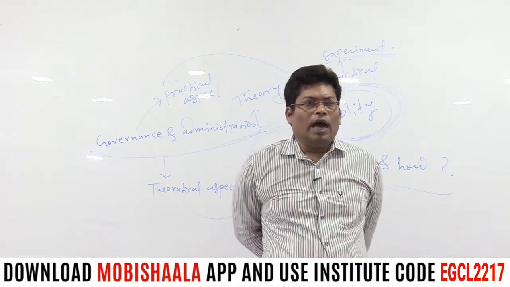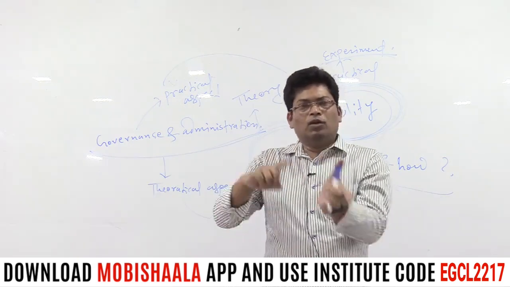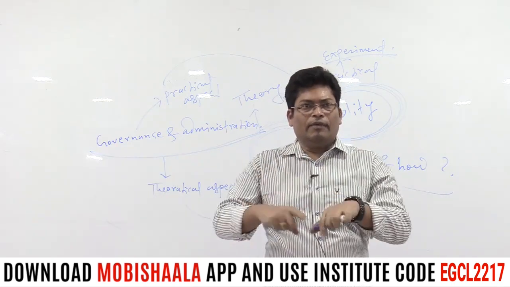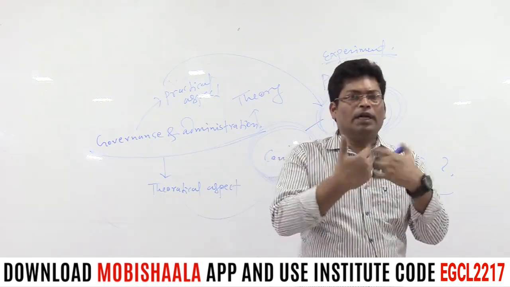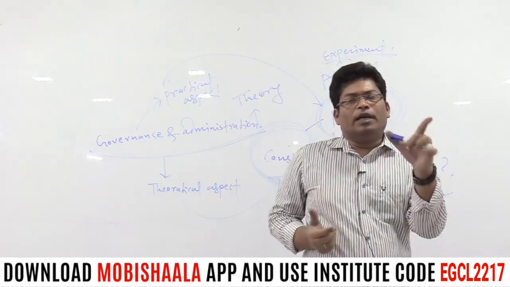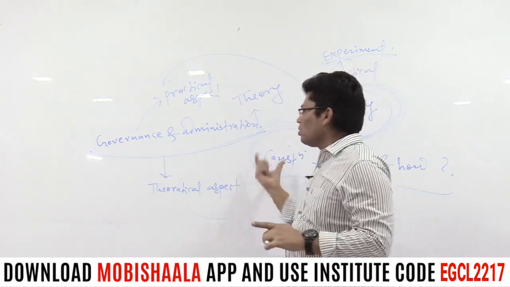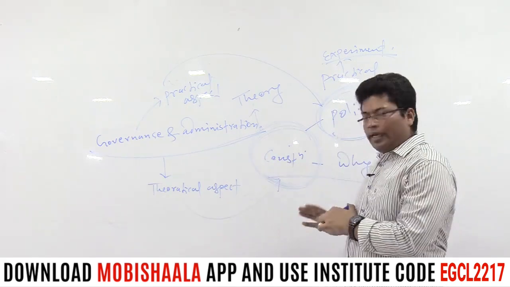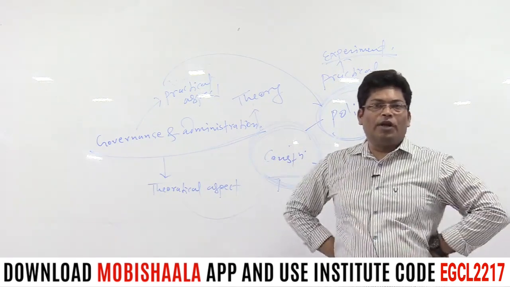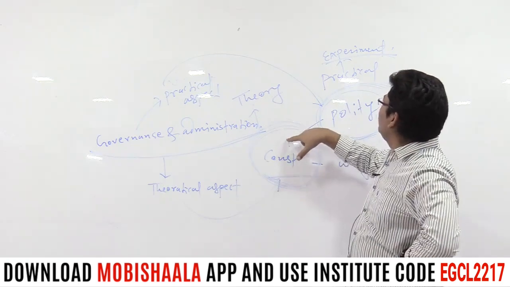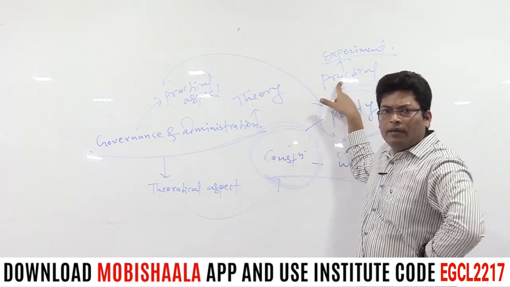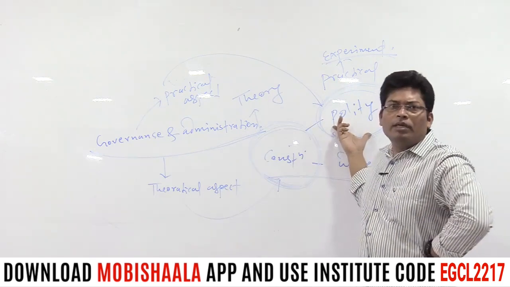If all those principles and perspectives are given a theoretical shape, that theoretical shape is simply the constitution of that country. And whatever theoretical aspects are enshrined in the constitution, if they are given an experimental design, a practical shape, the term polity emerges.